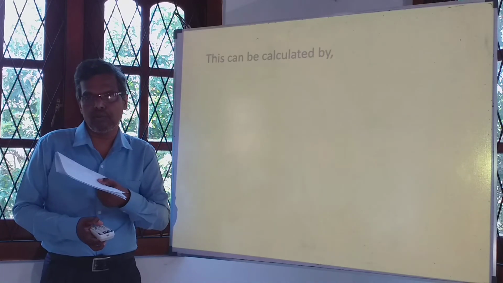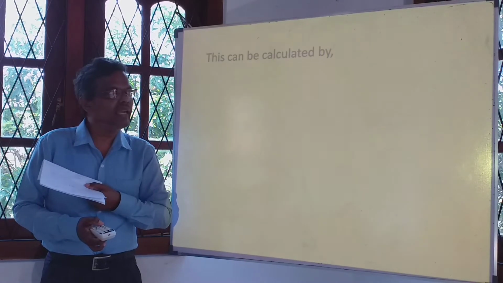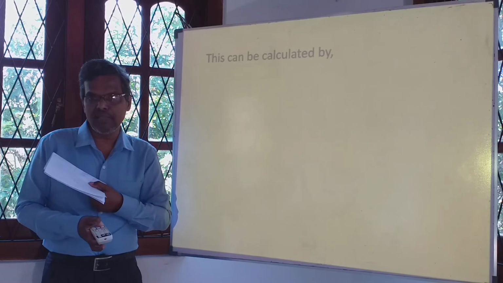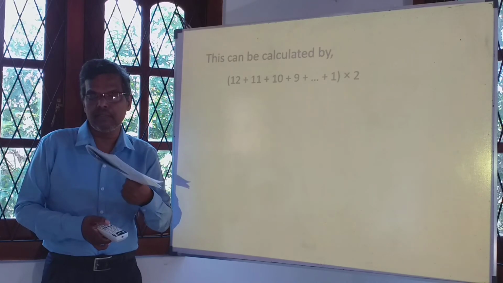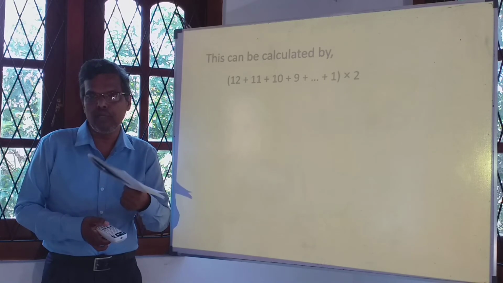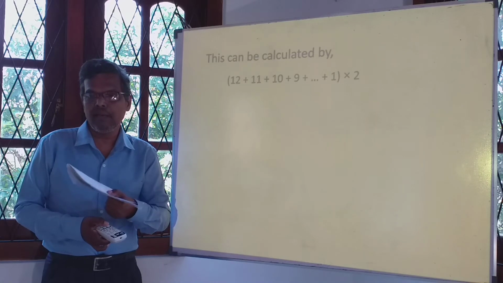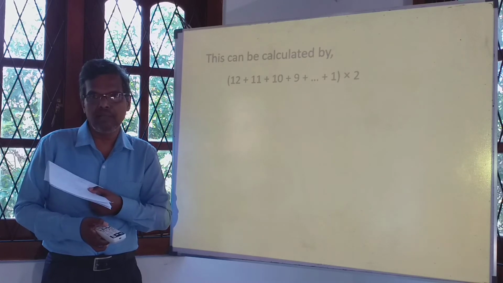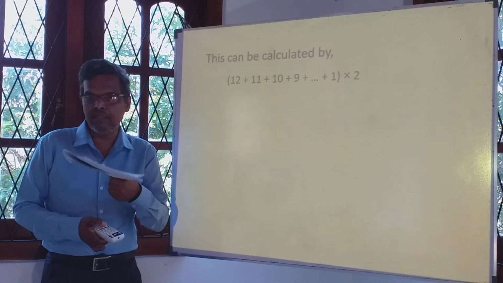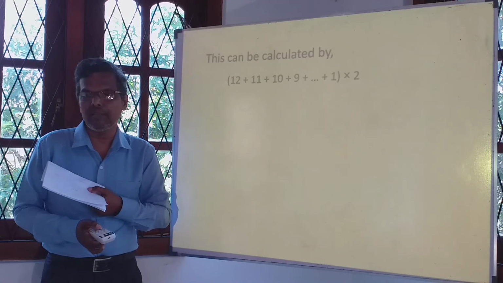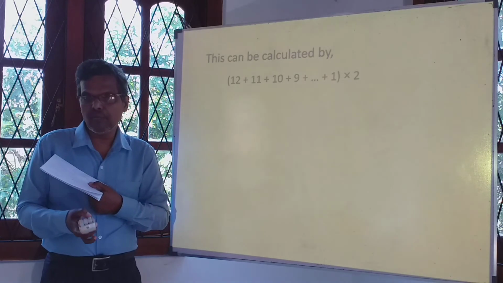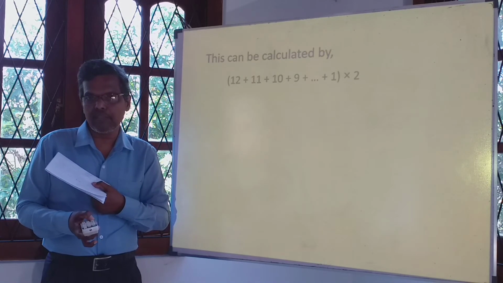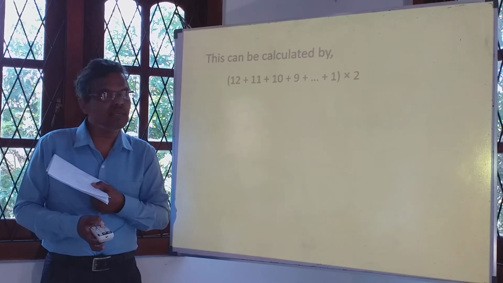So here we wrote a long list and calculated. But this is to be calculated like this. Now see there, for the first month it is 12, second month is 11, third month it is 10. Like that we have to add 12 plus 11 plus 10 plus 9 plus like that until 1. And the sum of those numbers is to be multiplied by 2 rupees because the interest for 1 month is 2 rupees.